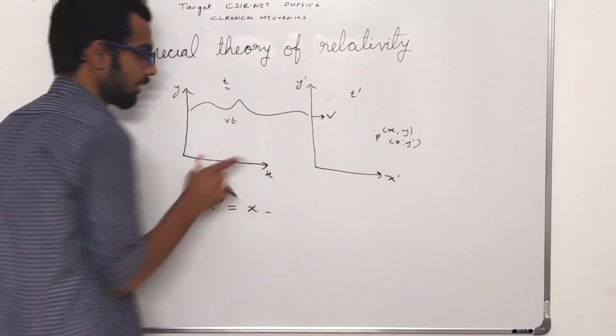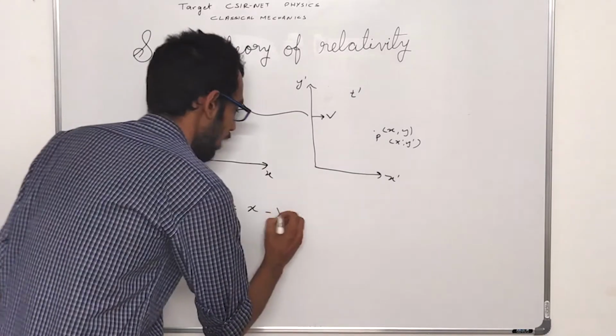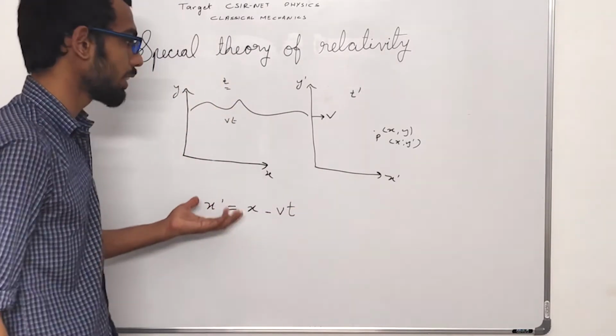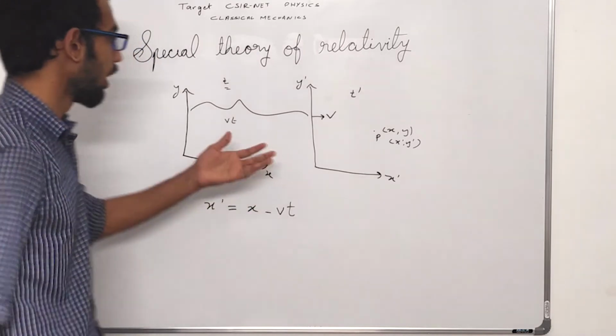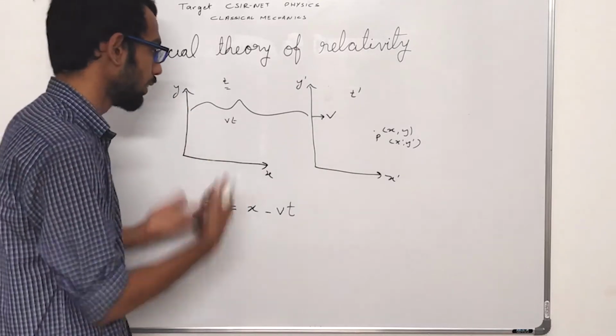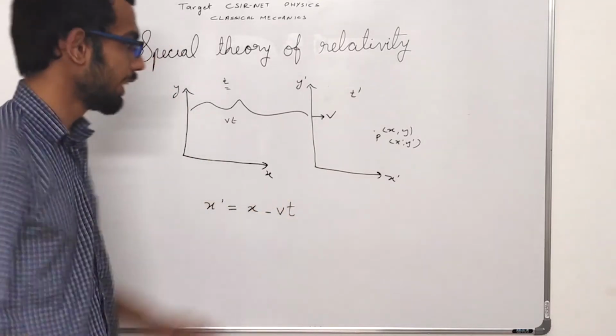This distance is vt. This is how we do coordinate transformation in Newtonian mechanics, and this is known as Galilean transformation.